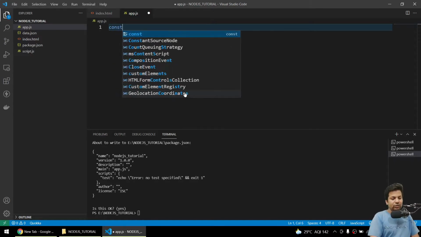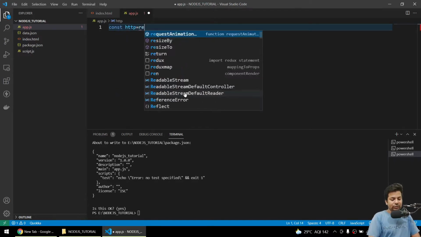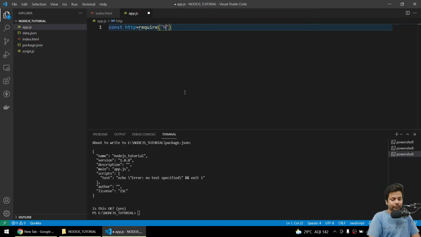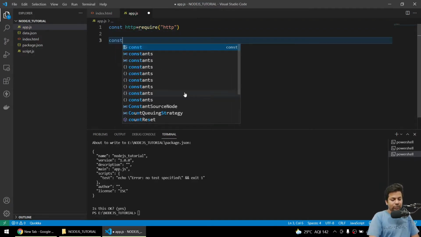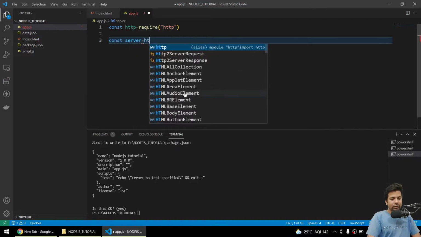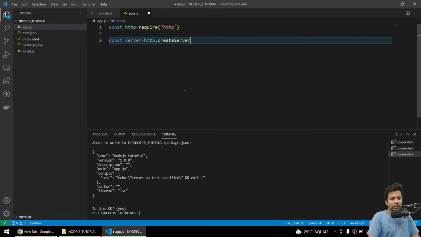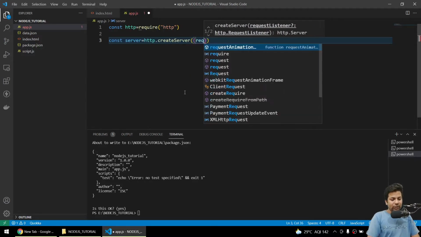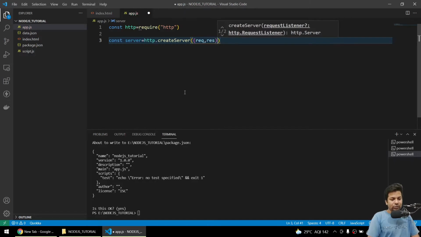Now we'll say const http equals require http. Now we'll say const server equals http.createServer. We have a request, response.